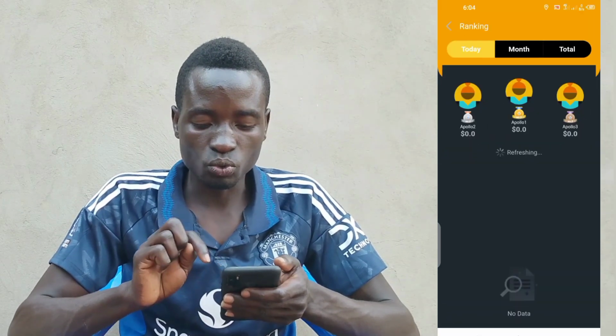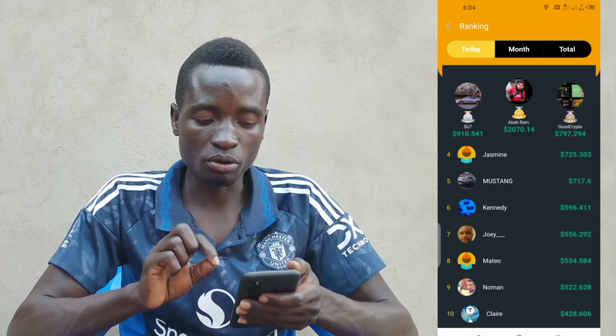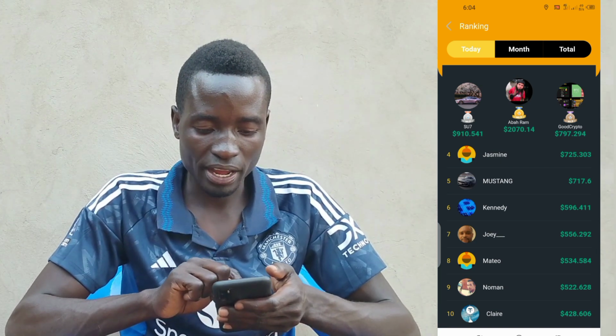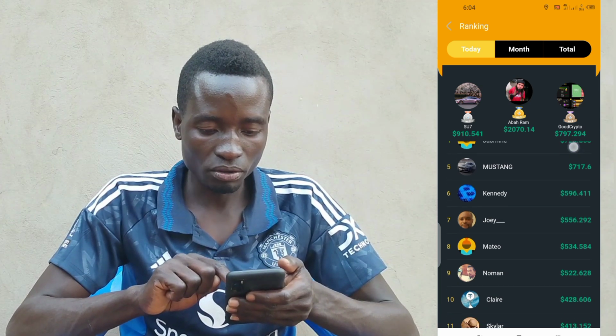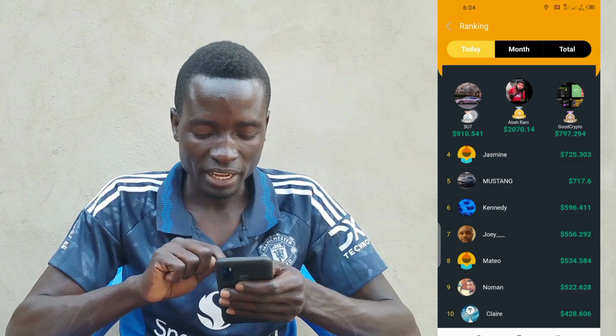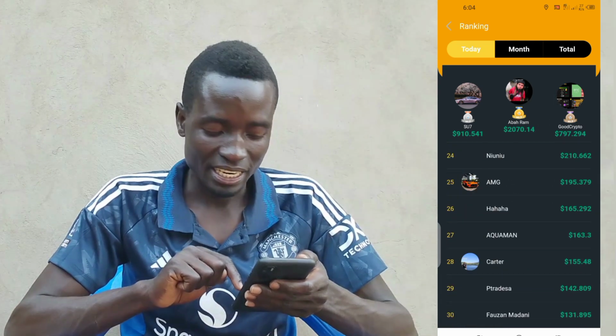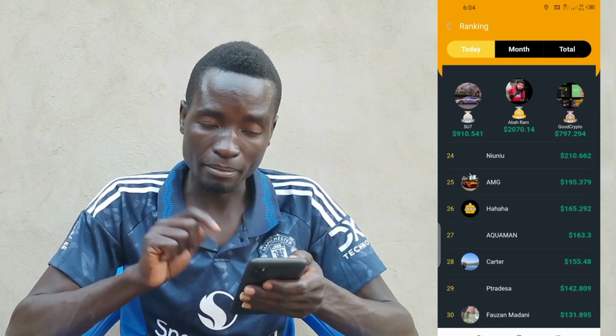Then we'll go to the ranks here. The ranks here is where we're going to see people who are ranking with Apollo bot. Like you're seeing the first one here, we have number 4, but of course here is the first person, then we have the second person, then the third person is here, then the fourth, up to the 30th person, and this is what they made just today.